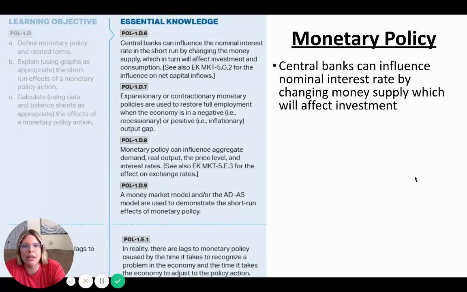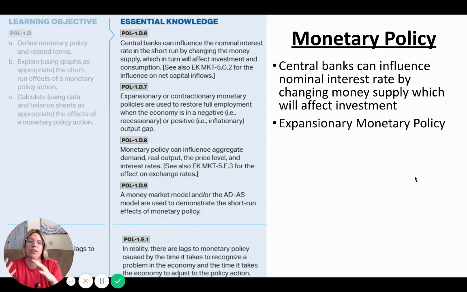Monetary policy, again, we need to know that the central banks can influence the nominal interest rate by changing the money supply. That's going to affect investment. That's basically them trying to shift AD, and they can't directly do that. But by affecting interest rates, that will affect investment, and that's an indirect component of AD.